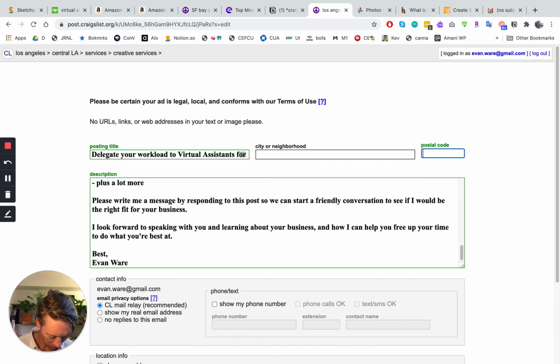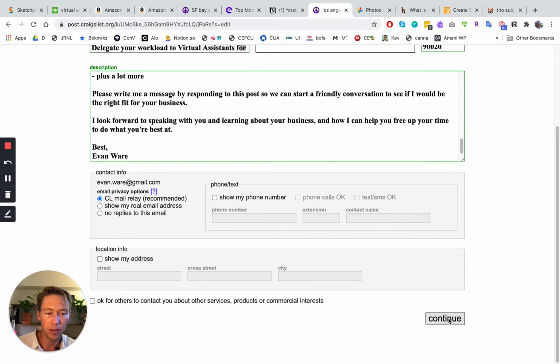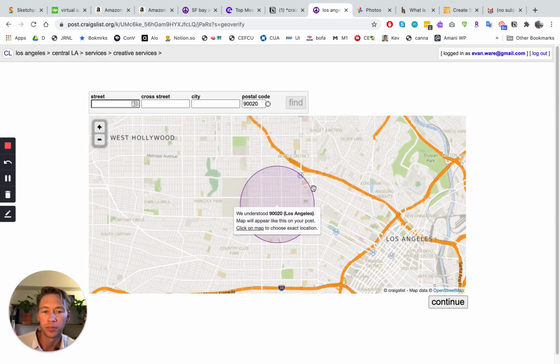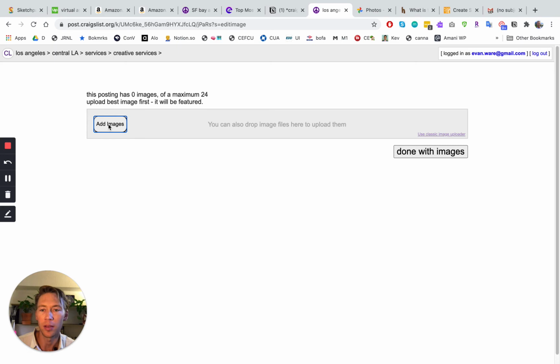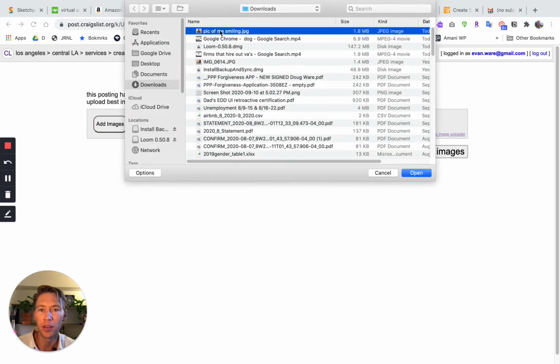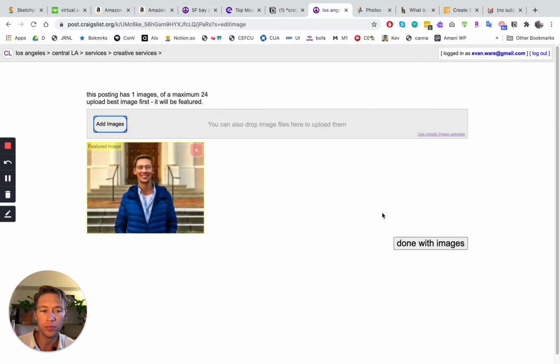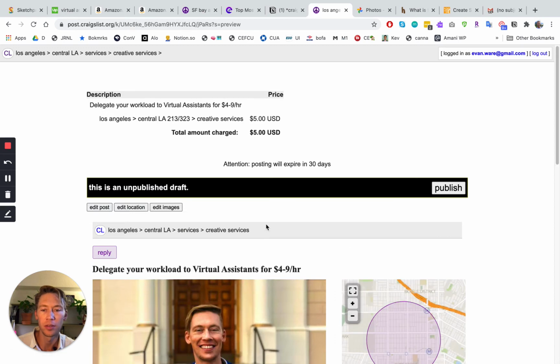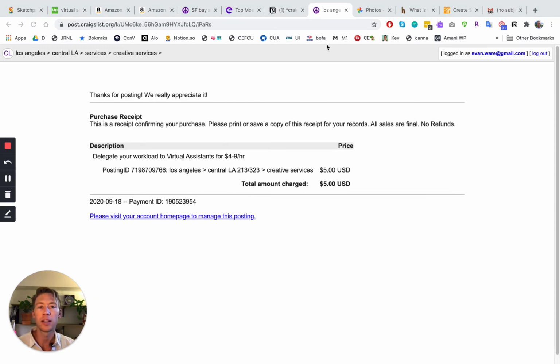And looks good. Postal code, don't really have it. 9. I know that's an LA postcode. Sure. Let's continue. Add images. I'll add my smiling image. Done with images. And then let's pay for this. Alright, so I just paid for this one.